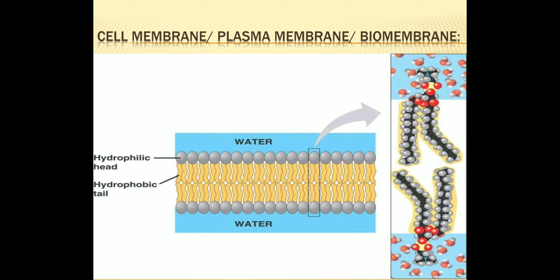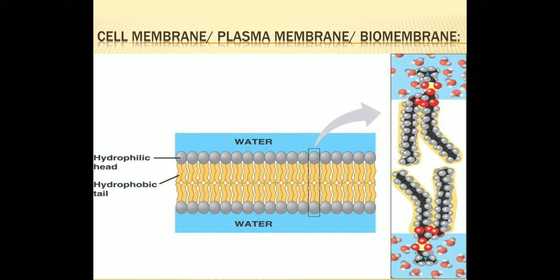And lipid molecules are arranged in two layers, I told you, bilayers, right? And they are arranged in such a way that their tails are sandwiched in between the heads. That means you will find the polar heads facing the outer region, whereas the non-polar tails will be inwards towards the inner side.